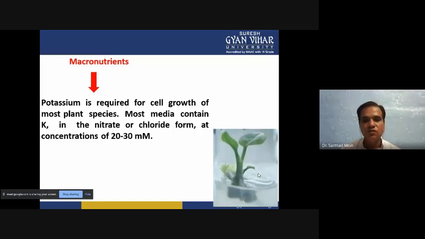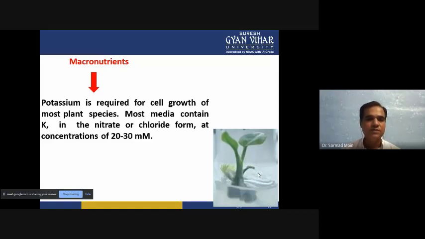Again, we have to optimize the same way we optimized the nitrogen concentration. So we prepare 20, 21, 23, 24 up to 30 millimolar concentrations, and check the growth of the plant, so that we will know at which concentration the plant grows maximum, and we can use that concentration for the media preparation.